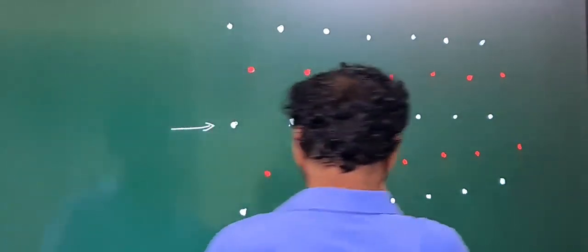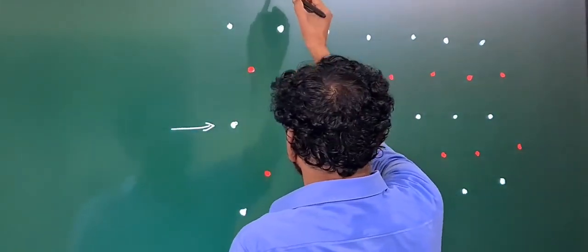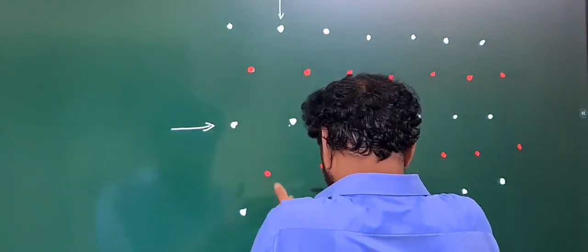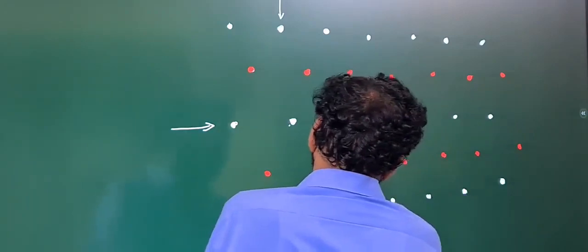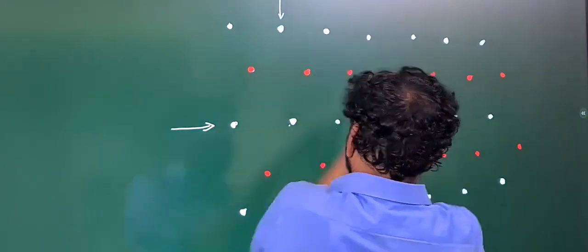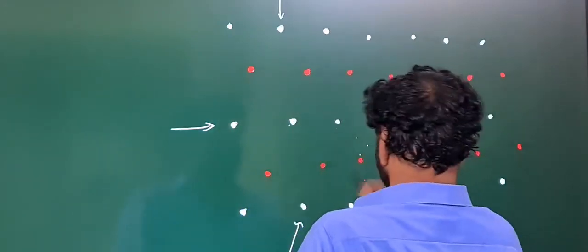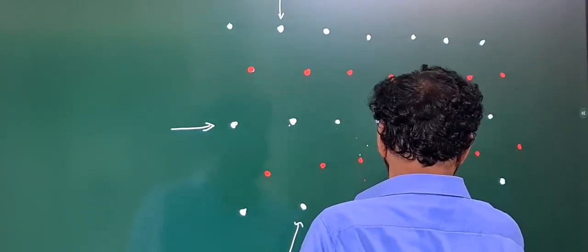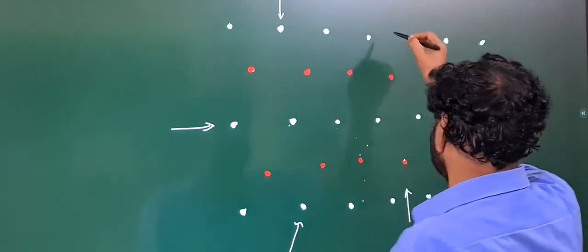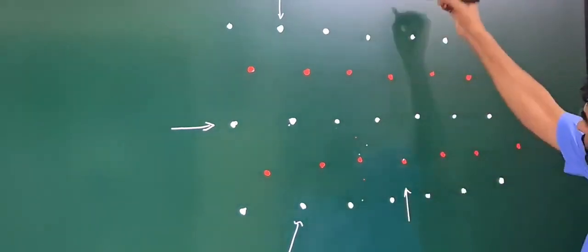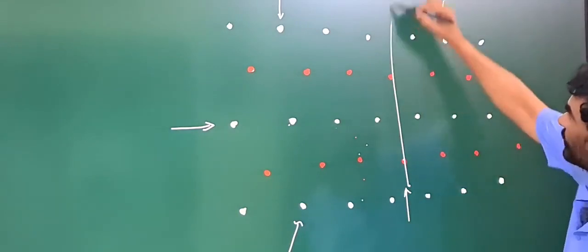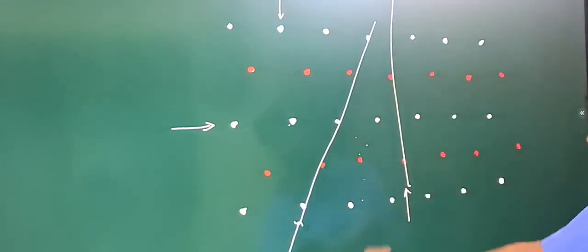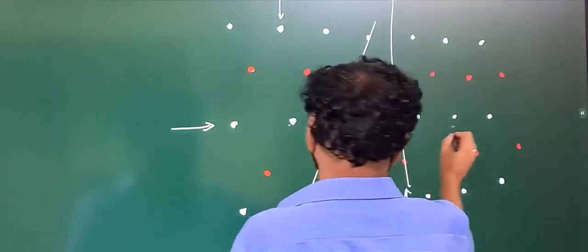Suppose in this direction, only white particles are present. In this direction, white and red are alternately present. If you pass in this direction, only red particles are present. In this direction, red and white alternately.